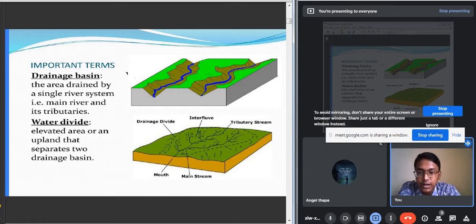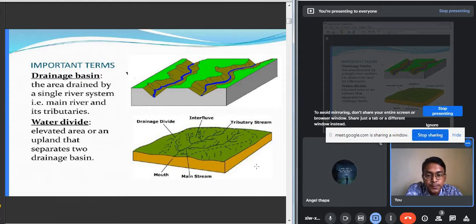What you are observing here is that the main river is flowing from the source to the sea, and in between it is joined by many tributaries. What do the terms tributary and distributary mean?